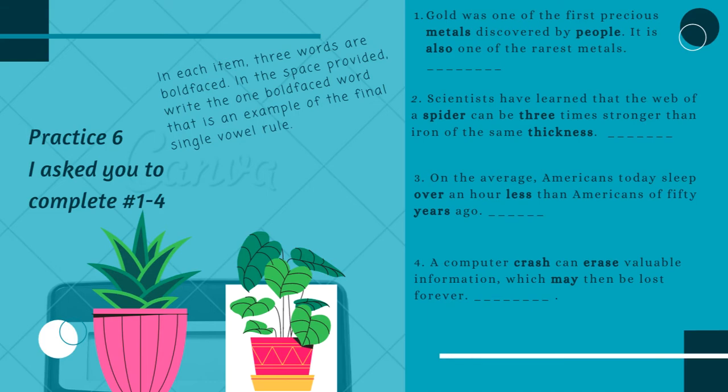Okay, number 2, scientists have learned that the web of a spider can be 3 times stronger than iron of the same thickness. So spider, 3 or thickness. Okay, which one has a long vowel sound? Well, spider, the I is long. 3, you have a long E sound, but you also have 2 vowels there, like the double E. Thickness, those are short vowel sounds. So I would go with spider, right? So it's one where, if you split the syllables, spider, the long I sound, that vowel is by itself at the end of the first syllable, right?